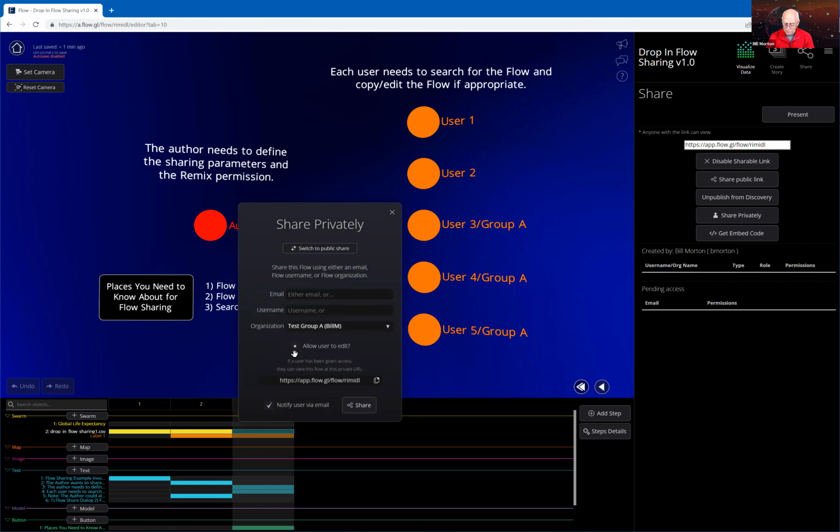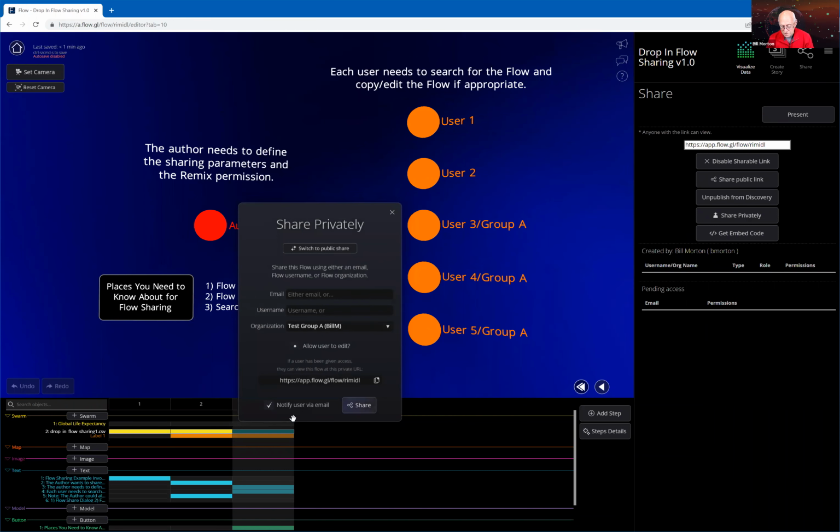And if I wanted to allow the users to actually edit this flow, which I usually don't want people to, I don't want people to come in and edit my particular flows. I have no problem with them copying it and editing that. But if I was doing a really close collaboration in developing a flow, and I wanted these people to be able to edit the flow, I could click this button here, and that would give them edit privileges to this specific flow. Okay, and I rarely click that. And I think most users rarely click that. But anyway, it's the capabilities there.